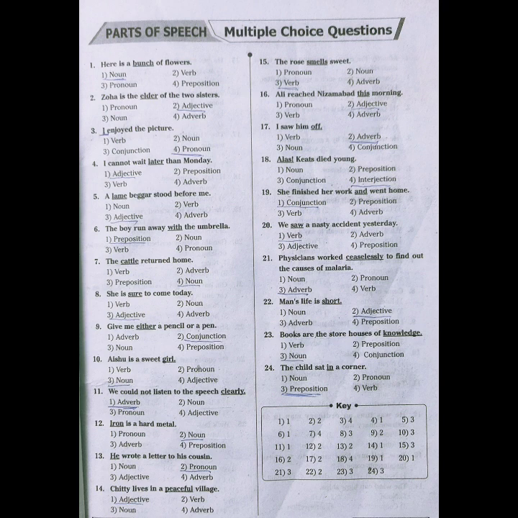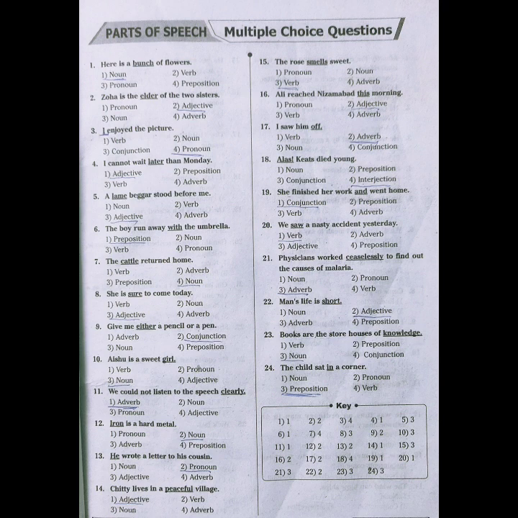The second one, Joha is the elder of the two sisters. Options 1 pronoun, 2 adjective, 3 noun, 4 adverb. Here the word elder is underlined. Old, elder, eldest. By these degrees of comparison, we can say that the word elder is an adjective.